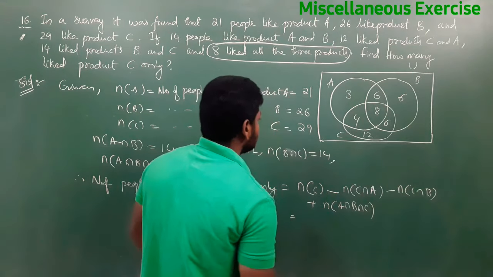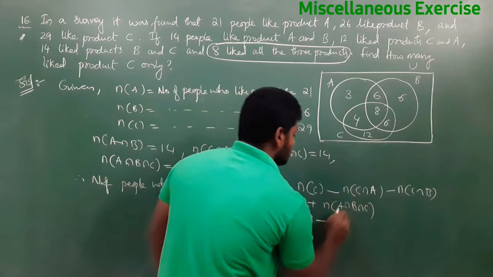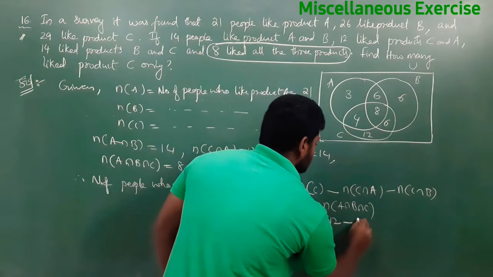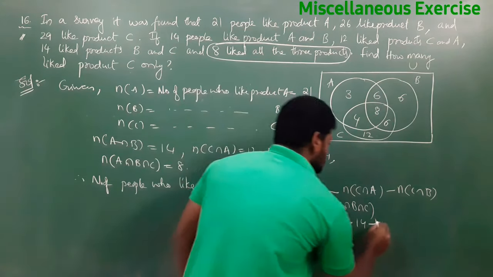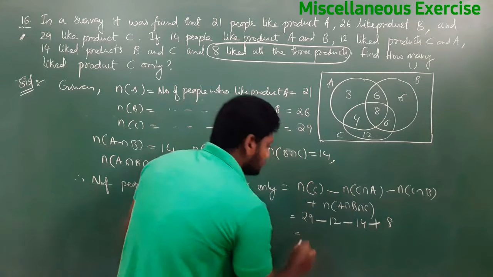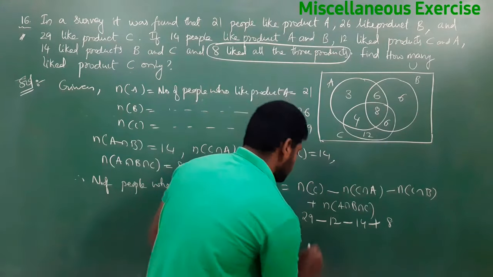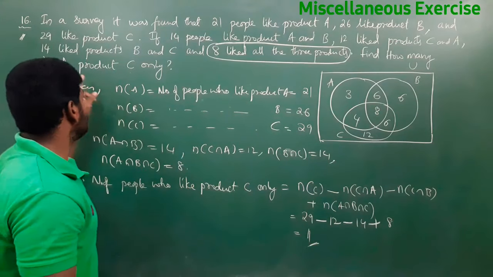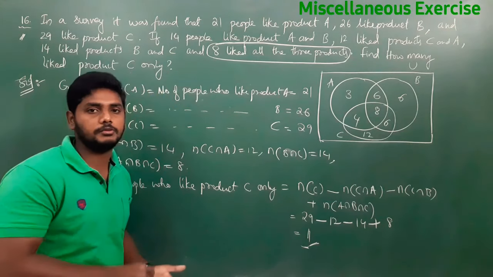So what is n of C? N of C is 29 minus C intersection A, 12, minus C intersection B, 14, plus n of A intersection B intersection C, nothing but 8. So 29 minus 12 is 17, 17 minus 14 is 3, 3 plus 8 is 11. What is 11? The number of people who like product C only. That is 11. So like that problems will be there.